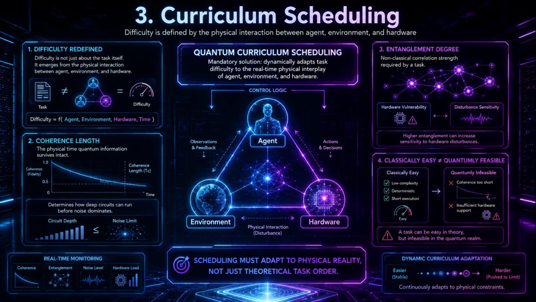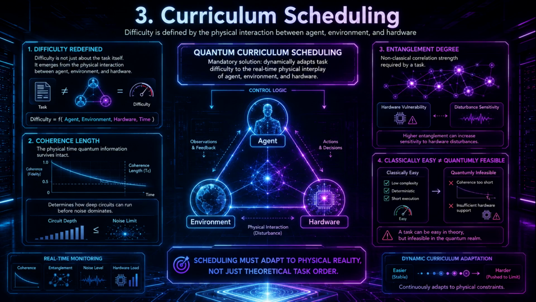That takes us to Section 3, quantum curriculum scheduling explained. Here is Schneepath's mandatory solution to the problem we just mapped out. Difficulty isn't just about the task anymore. It's about the physical interaction between the agent, the environment, and the hardware itself. Notice how Schneepath completely redefines difficulty metrics here. First, he looks at coherence lengths. That's the actual physical time quantum information survives intact.